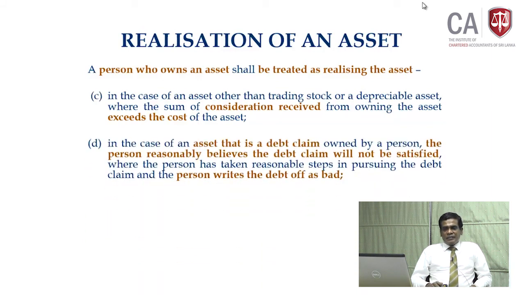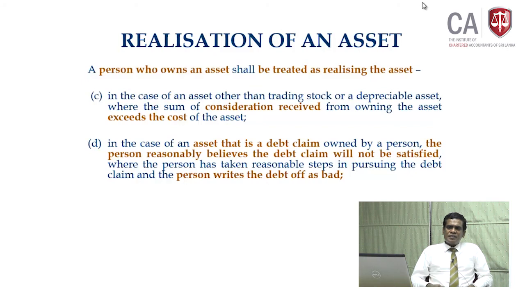In the case of an asset that is a debt claim owned by a person, the person reasonably believes that the debt claim will not be satisfied, bad debts. The person has taken reasonable steps in pursuing the debt claim, and the person writes off the debt as bad. I think we already discussed section 24 subsection 4 in the previous discussion. Bad debts you can claim against the business income.